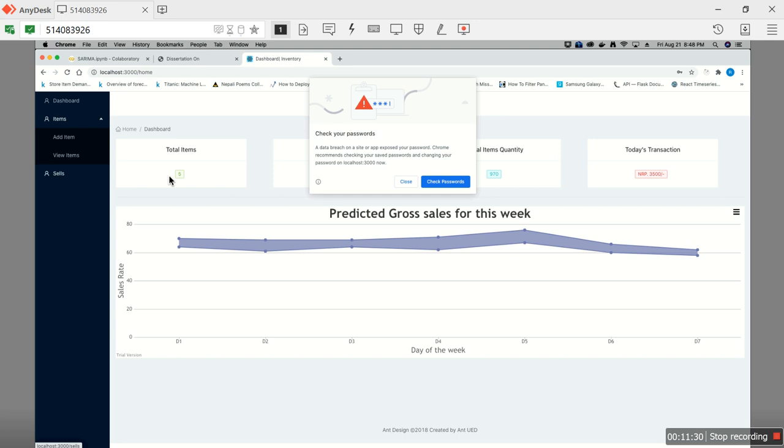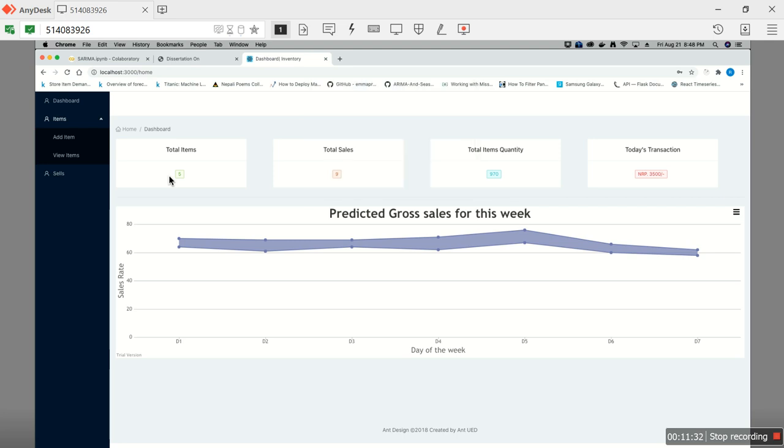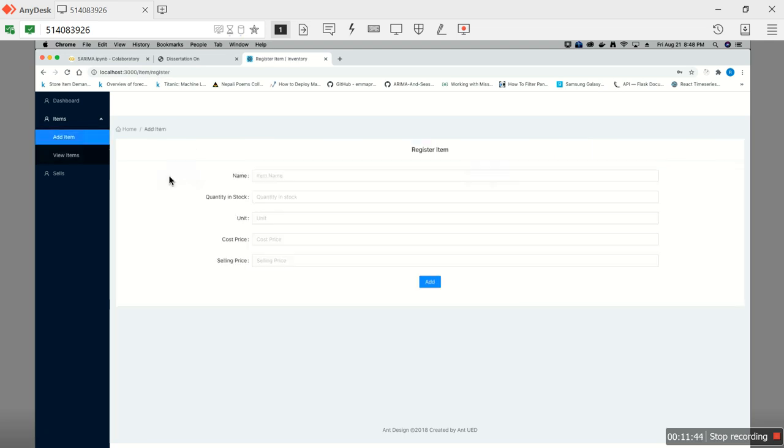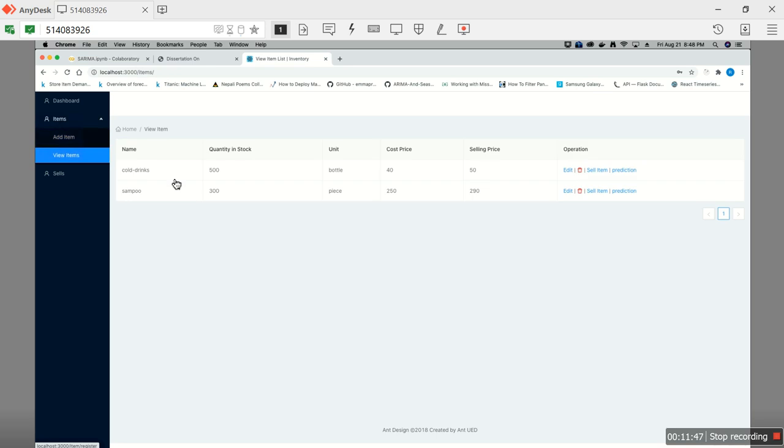Okay, now this is the dashboard of the front end engine. I have shown a few details about the items present here, and then the total sales. Total sales of all the items of this week is shown here. So what this front end engine does is all the CRUD operations. That means we can add an item from this visualization.